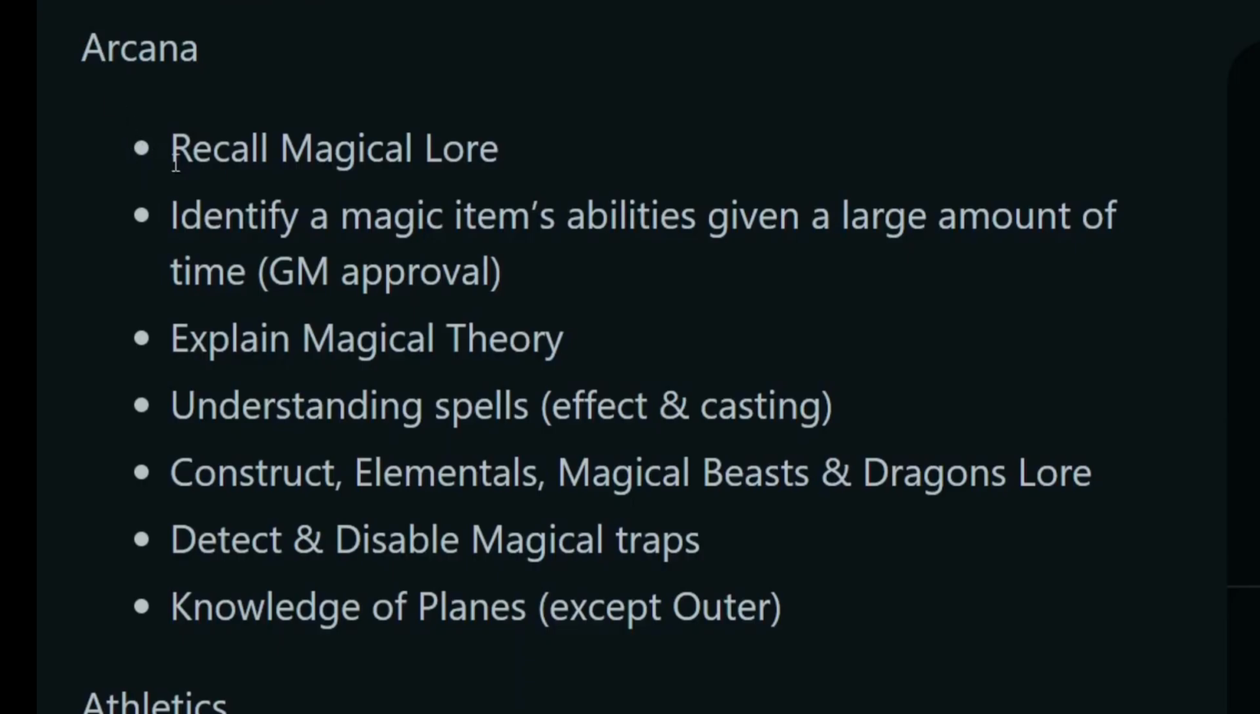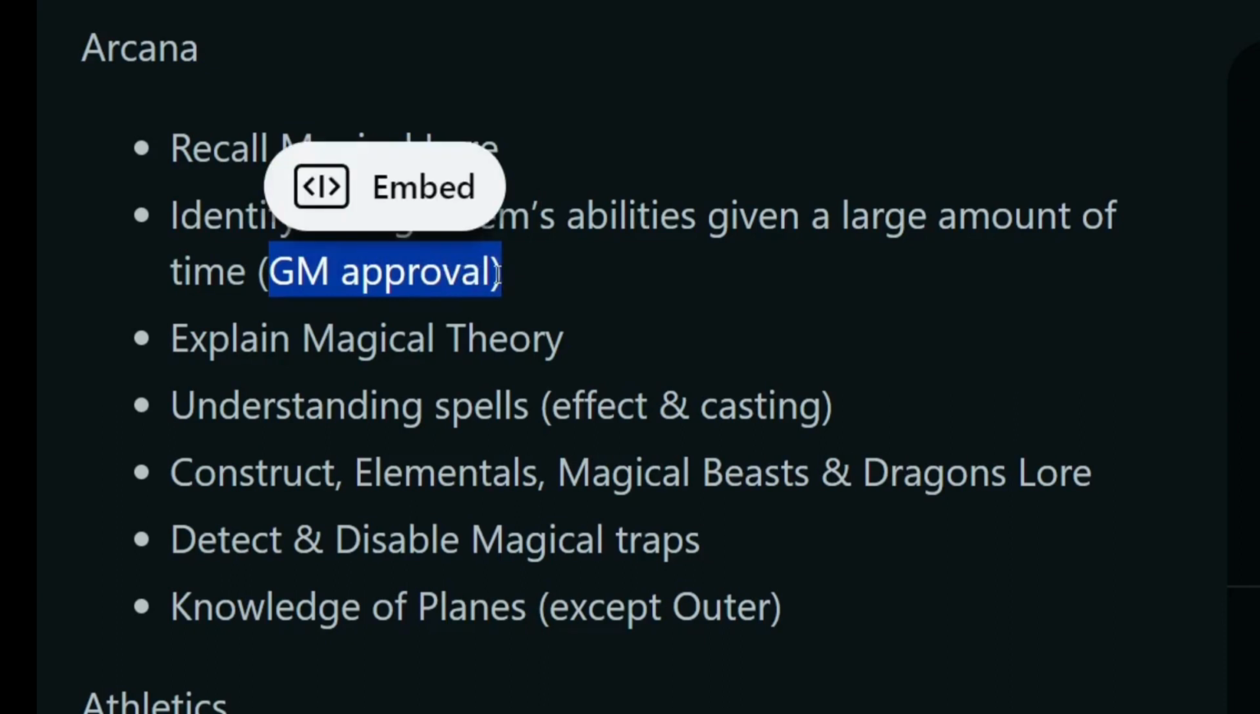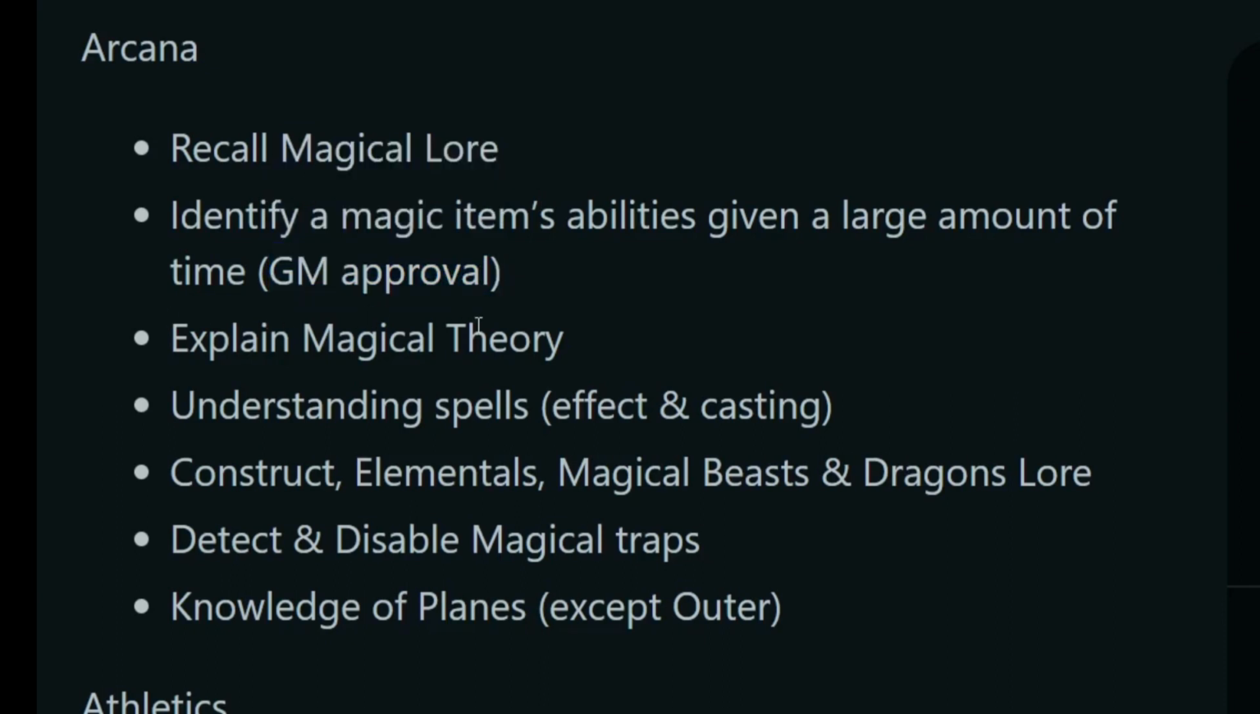Additional checks for Arcana would be to recall magical lore, identify a magic item's abilities given a large amount of time. I mean, maybe to a certain degree you have a certain inclination of the school, if not necessarily the specifics without the GM approval, in my opinion at least. Explain magical theory, understanding spells like the effect and its casting ideas, also its components I would imagine. Construct, elemental, magical beast, and dragon lore specifically, those would fall under Arcana. Detect and disable magical traps, and knowledge of planes.